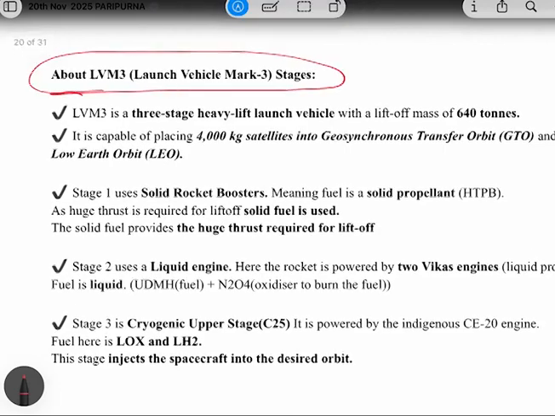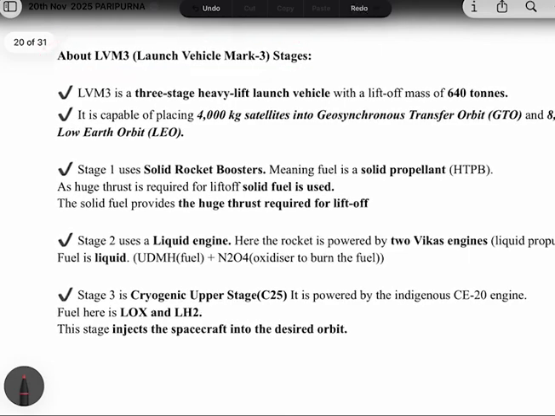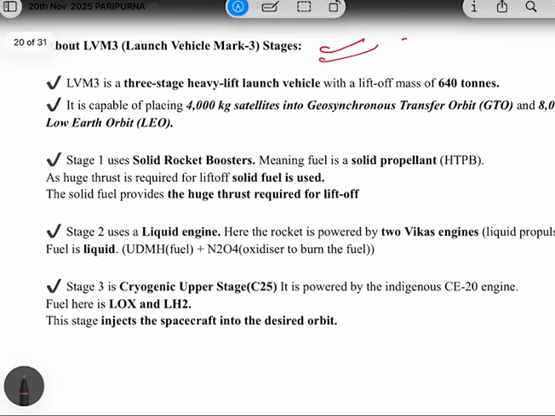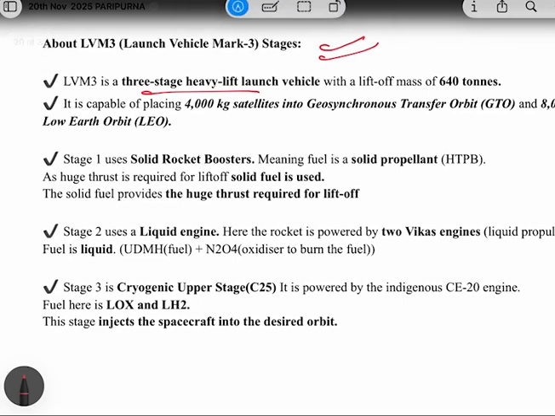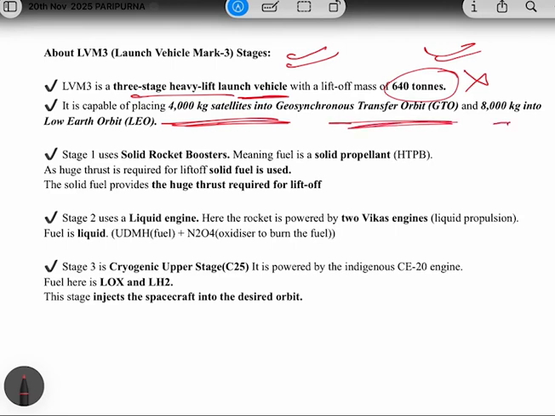So see, the rocket, that is, Launch Vehicle Mark 3. So see, this rocket basically has three stages. Okay, so this is a three-stage heavy lift launch vehicle with a lift-off mass of 640 tons. This is not important. So this is important. It is capable of placing 4000 kg satellites into geosynchronous transfer orbit and 8000 kg into low Earth orbit. This is very, very important. Please remember.